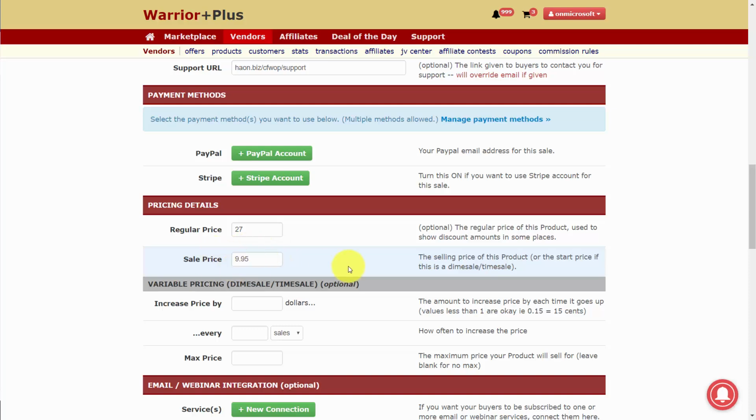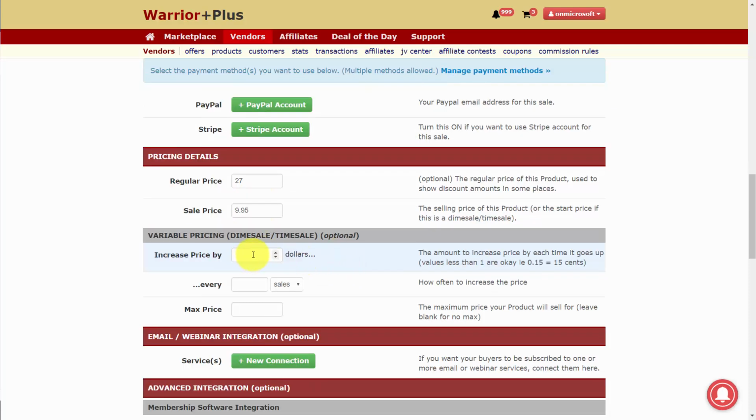And what we're going to do is decide in the dime sale area, which again is optional. We don't have to do a dime sale. If we're not going to do a dime sale, we're going to leave all this information blank. However, if we're going to start at a specific price and that price is going to rise with every sale, we're going to indicate that here in this area. So what we're going to do now is increase the price by 1 cent every one sale.